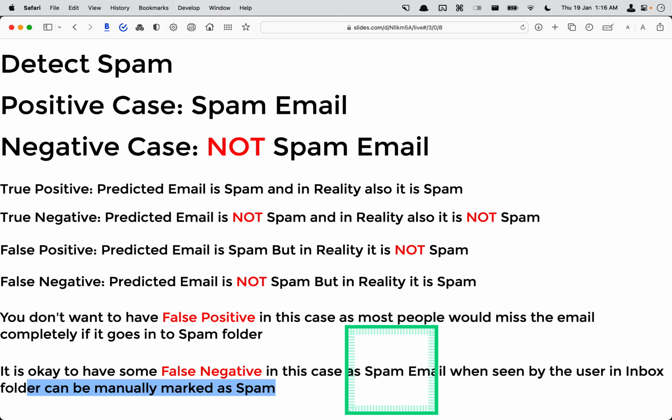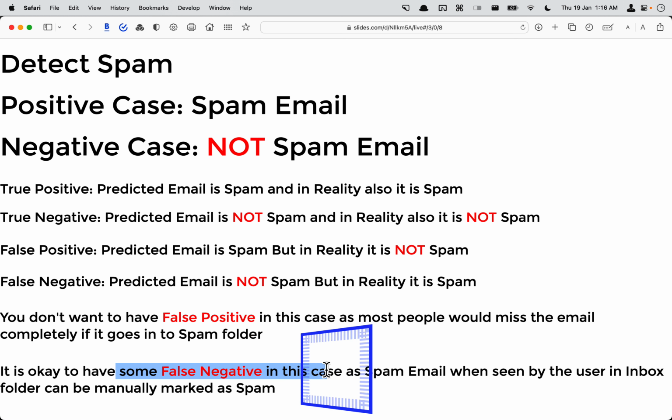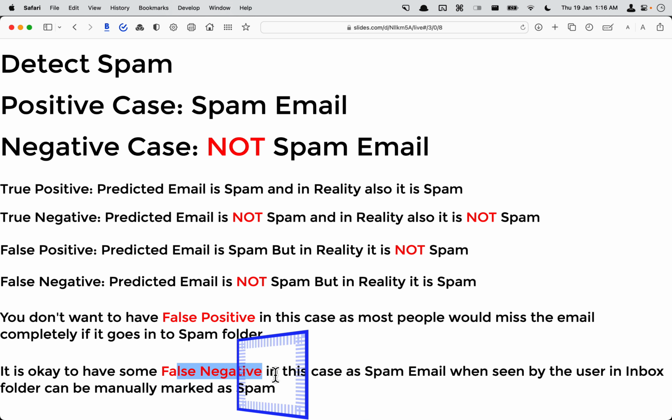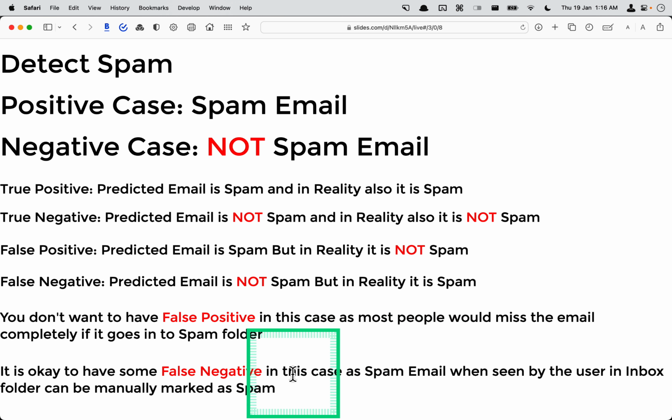So Gmail is also doing the same. They are okay to have some false negative, but it would happen very rarely that an email sent by a friend or someone goes directly into spam, because that happens less, and this happens more, as you would have observed, right? Okay. So this and cancer, they are exact opposites.